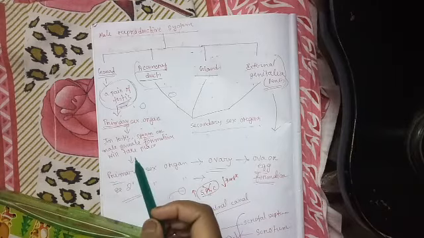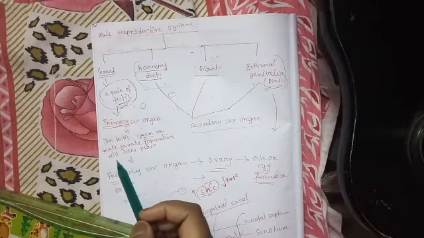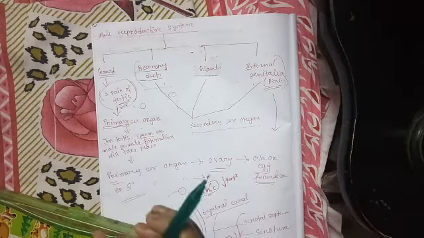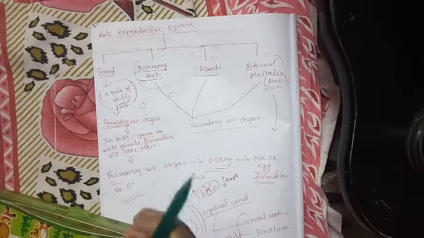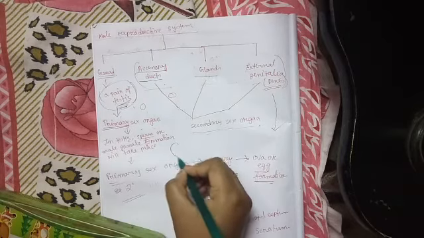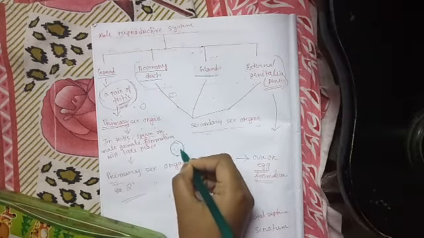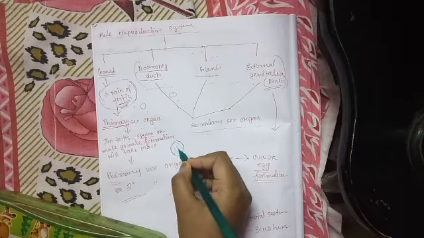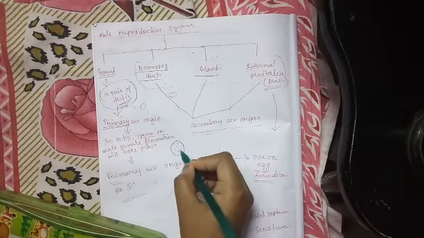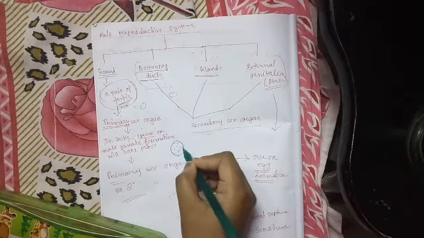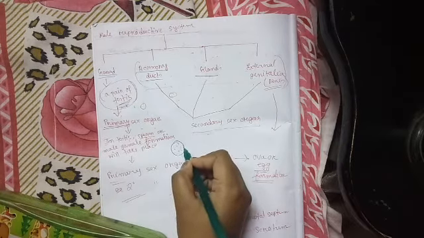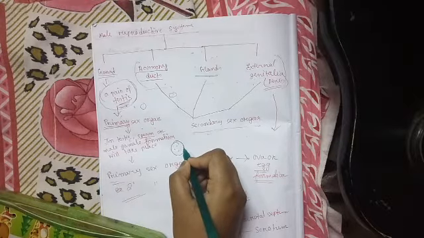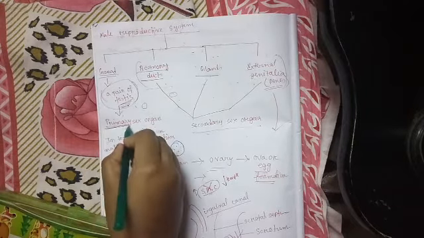The answer is, since the testes are directly involved in the production of sperm, inside the testes the sperm will be produced, or inside the testes the male gametes are produced. So testes directly involve in the process of sperm production, as a result of which the testis is termed as primary sex organ.